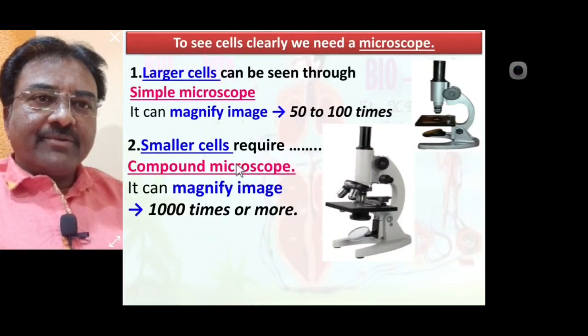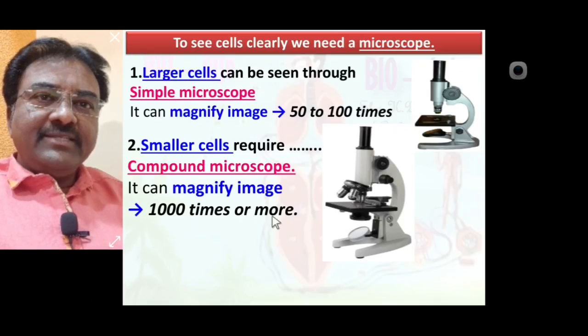Larger cells are easily seen in a simple microscope; smaller cells require a compound microscope.